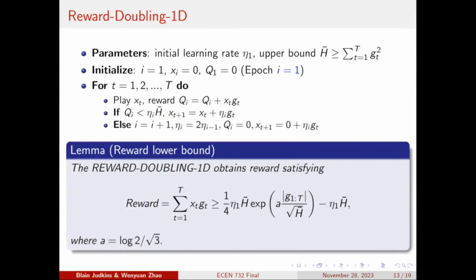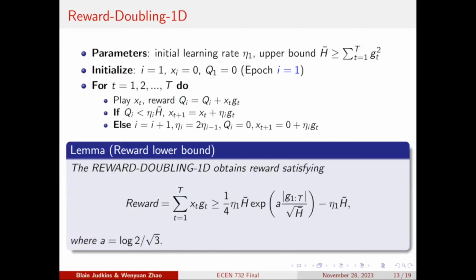Okay. So still, we consider the one-dimension case first, right? And even more, we want to simplify our problem further with the strong assumption of an upper bound of the h. So we start with some initial learning rate eta 1, and we know the upper bound h bar.